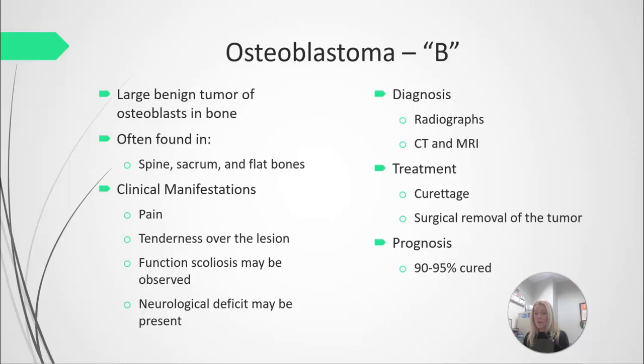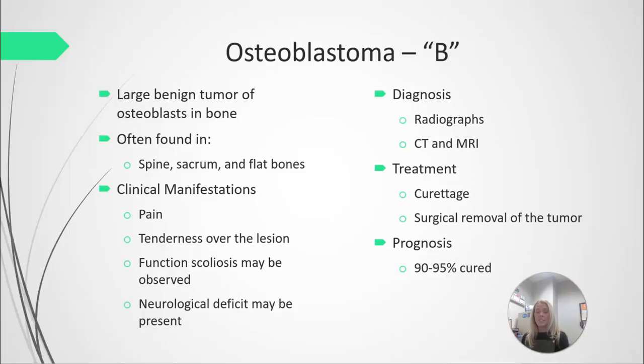Osteoblastoma is the third kind of benign bone tumor that we'll talk about. It is a large benign bone tumor, often found in the spine, the sacrum, or the flat long bones. This occurs in the osteoblasts. Remember that osteoblasts are the bone builders. They're the cells that lay down more bone. And the difference between these and an osteoid osteoma is that osteoblastomas are often larger in size.